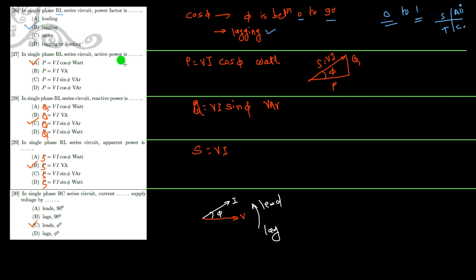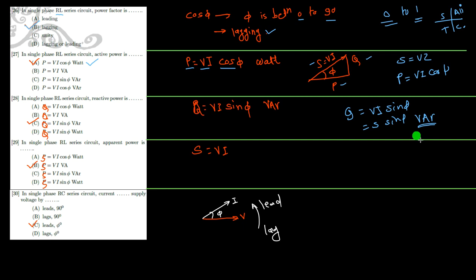In RL series circuit, the active power is always given by VI cos phi. So this is P, this is Q, and this is S, where S is always VI. To calculate P from this triangle, it is VI cos phi, and the unit of active power is watt, after the name of James Watt. Then reactive power Q, from this triangle, is VI sin phi, or S into sin phi, so Q is equal to VI sin phi, and its unit is volt ampere reactive. Keep in mind its unit is volt ampere reactive.